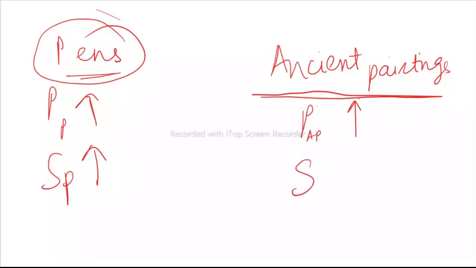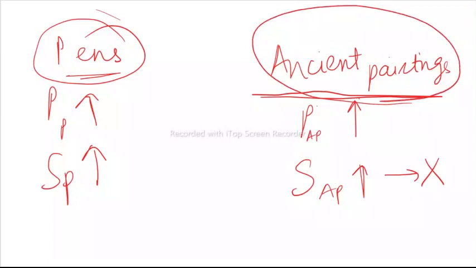Do you think that the supply will also rise? No, the supply will not rise. Why? Because ancient paintings are fixed. You can't just increase paintings. See, I'll give you one more example. Let's talk about fossils. Let's say that the market price of fossils suddenly rises. Do you think that the supply of fossils will also increase?